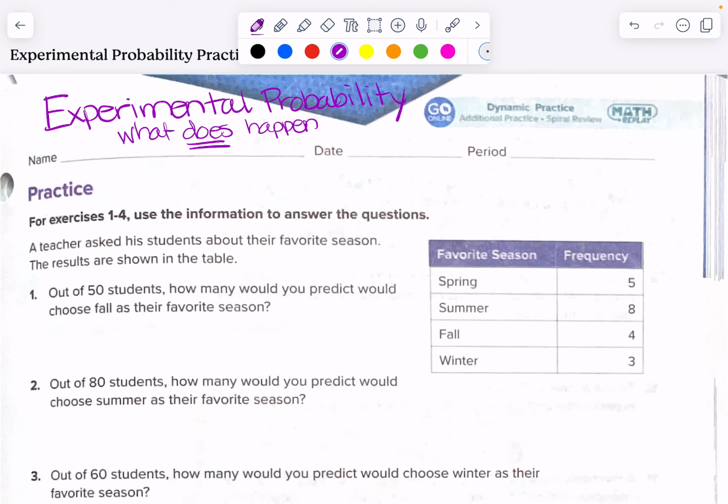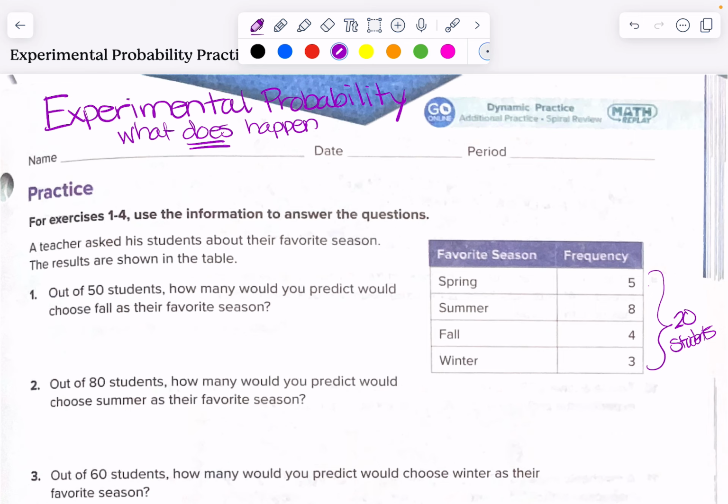that. So here it says, a teacher asked his students about their favorite season. The results are shown in the table. So I can see that 5 students chose spring, 8 students chose summer, 4 chose fall, and 3 chose winter. So I'm looking right over here. And the very first thing that I'm going to want to do is figure out my total number of students that were surveyed. So I have the breakdown of it, but now I need to add these all up. And so when I add these up, I'm going to get 20 students, okay? So 20 students were surveyed, and that's the breakdown of their favorite seasons, okay?